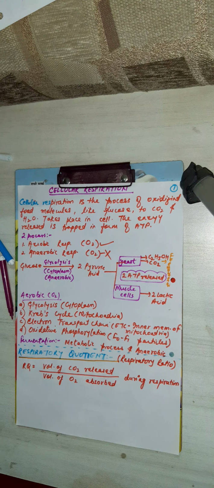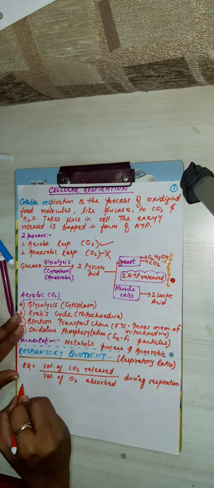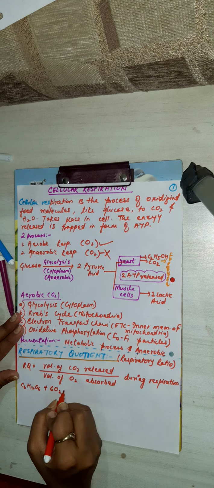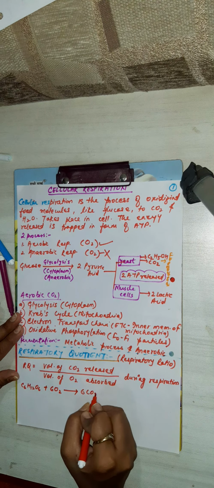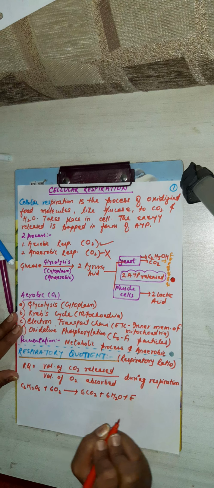Now in this we will study what the value is for carbohydrate, fat, protein, and organic acid. So first we take the example of carbohydrate. C6H12O6 in the presence of oxygen gives 6 molecules of carbon dioxide plus 6 molecules of water plus energy.